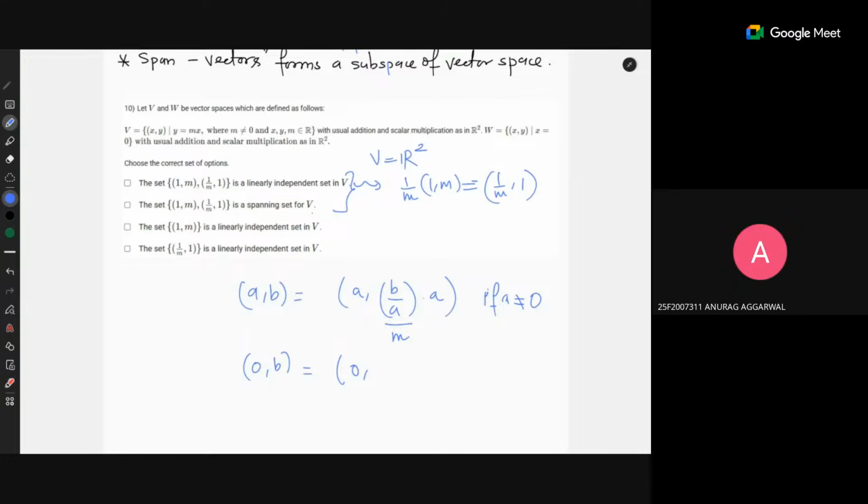Yeah, but sir, actually it doesn't span the whole R2, I think. Yes, it is not spanning the whole R2. Yeah, the y-axis. This is basically 0 comma 1. This 0 comma 1 is what is remaining. When x is equal to 0, that is actually the W subspace. When you have 0 comma 1, the span of this is not part of this V. Okay, that is clear now for me.